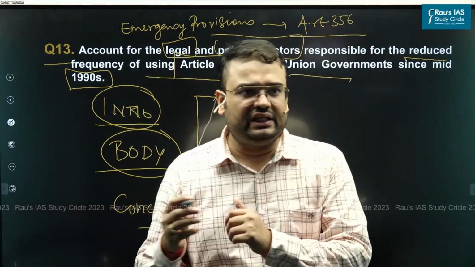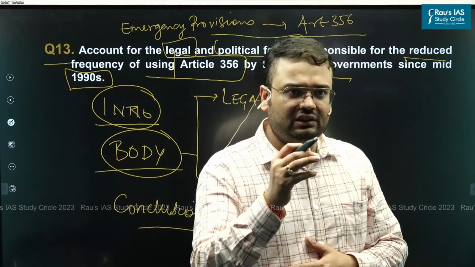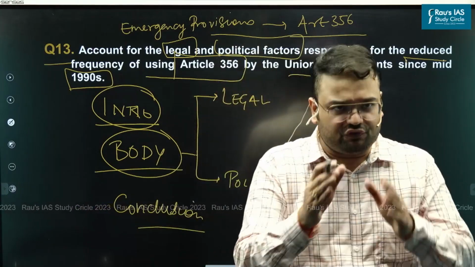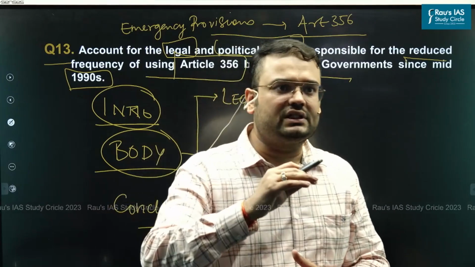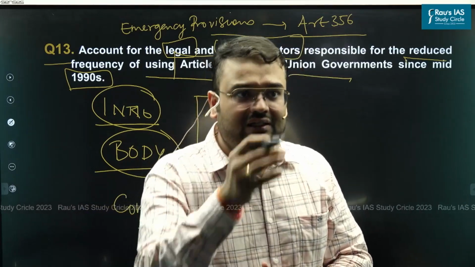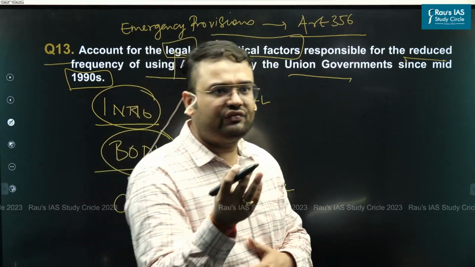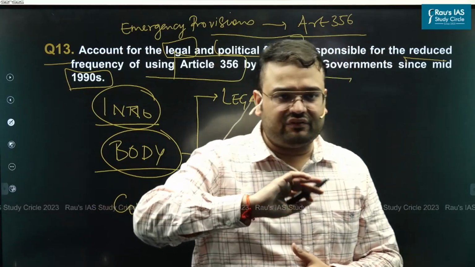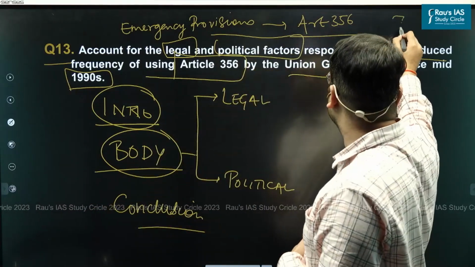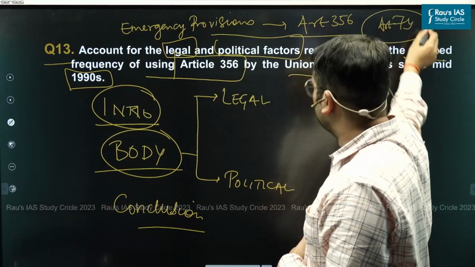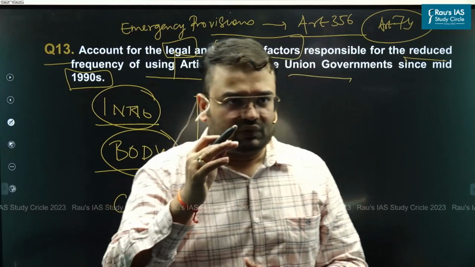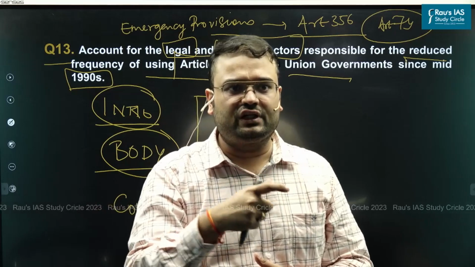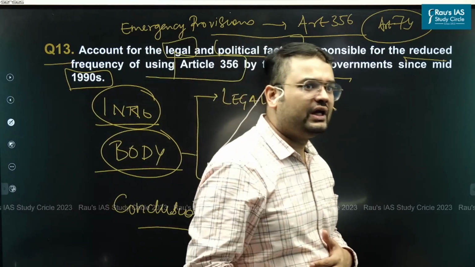On the other hand, what exactly did the government say? The government said, sir, we believe that you cannot perform judicial review on the usage of Article 356, for the simple reason that Article 356 is used under advice, that is, the President is imposing Article 356 on the advice of the Union Council of Ministers. The Union Council of Ministers are advising the President under Article 74. And Article 74 is very clear that whenever advice is tendered to the President, such advice cannot be subjected to judicial review. It cannot be looked into by any court.